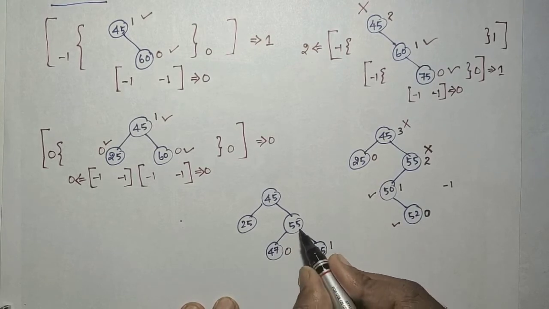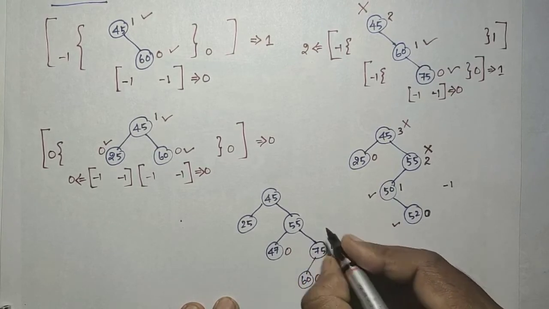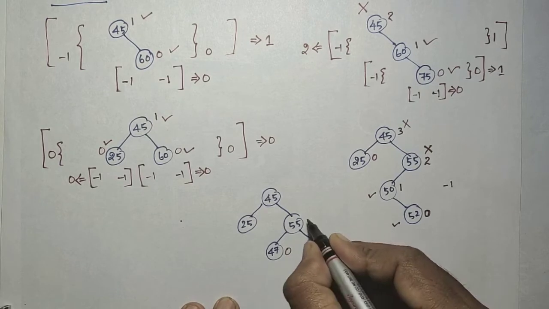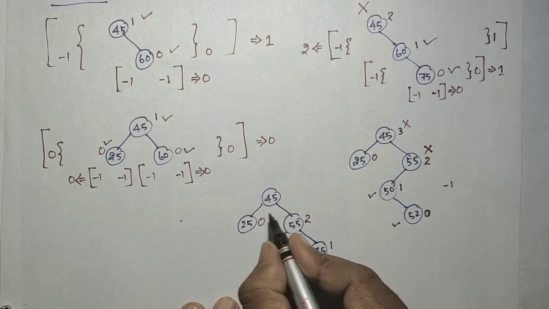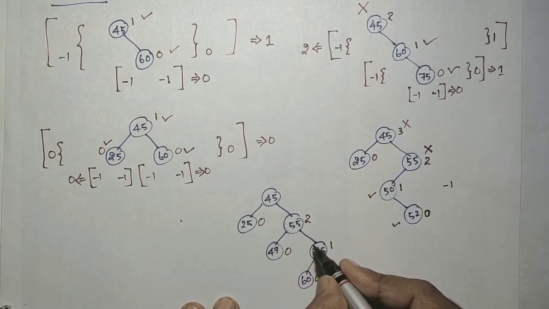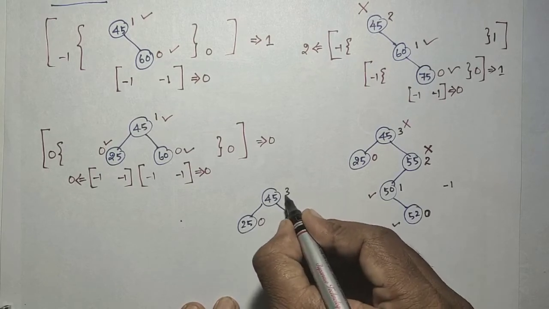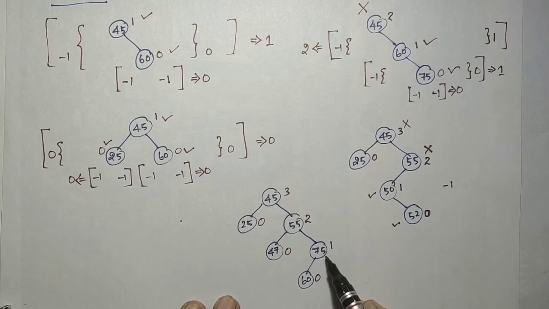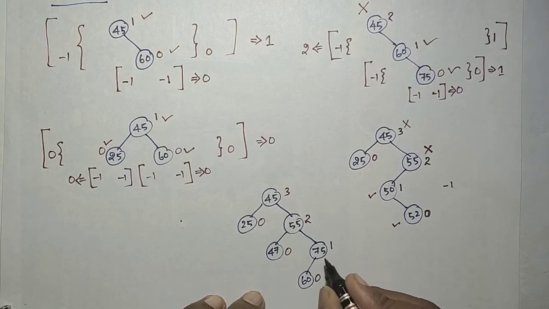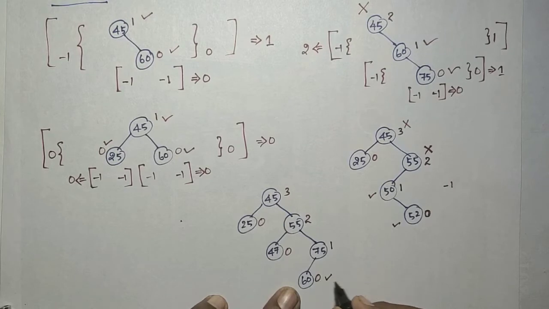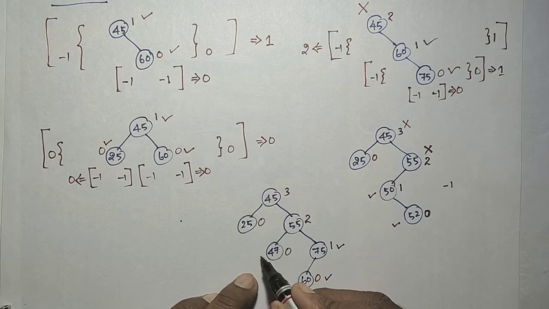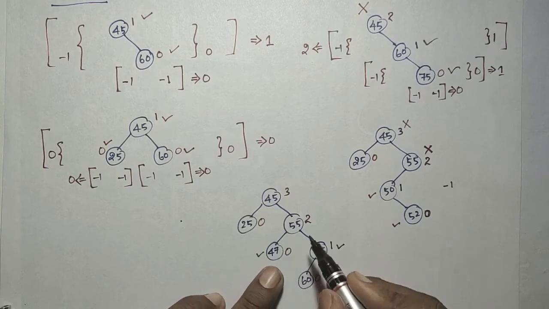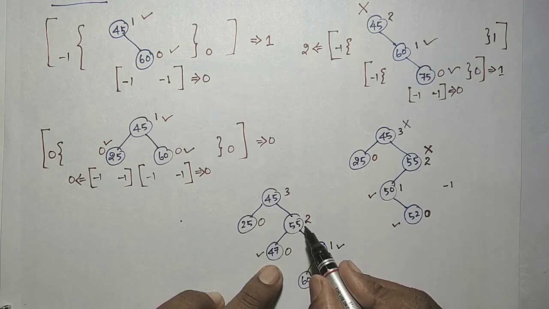this height is 0, and the longest one here is 1, 2. And this height is 0, and this height is 1, 2, and then 3. Here this is the balanced one, and this is also the balanced one, 0 minus 1. And when you come to this leaf, this is balanced.